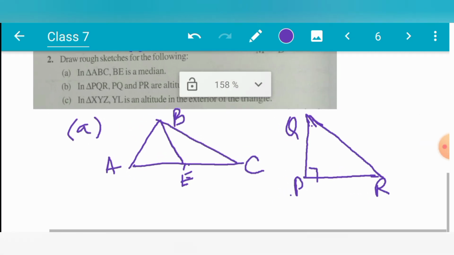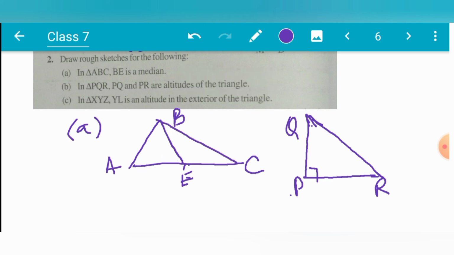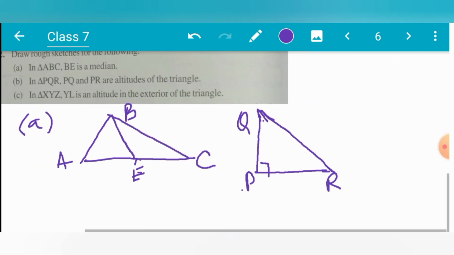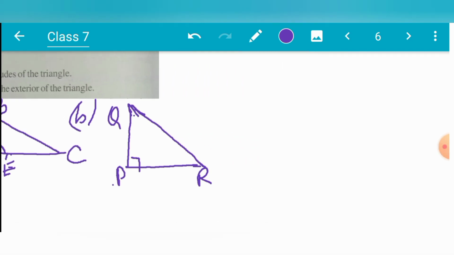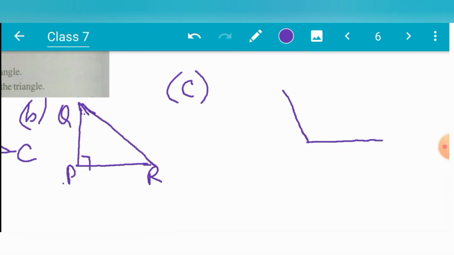Now in triangle XYZ, YL is the altitude in the exterior of the triangle. This is question number B. Now the solution of question number C: it is possible only when the triangle is an obtuse angle triangle. Then only the altitude will be outside of the triangle.